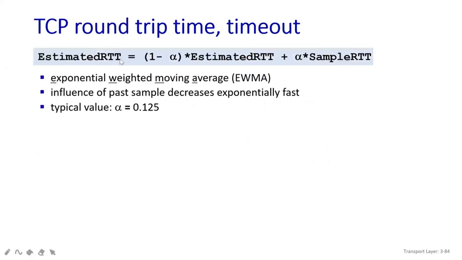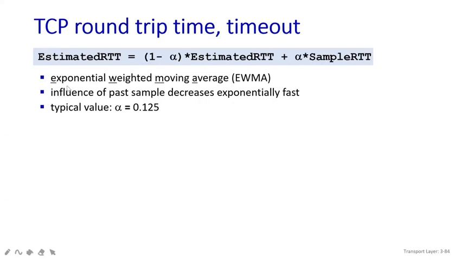Okay, now we will see the formula for how to calculate this. This is an already defined formula you need to remember, and you can understand how this formula has been created. My EstimatedRTT will be equal to (1 minus alpha) times EstimatedRTT plus alpha times SampleRTT.